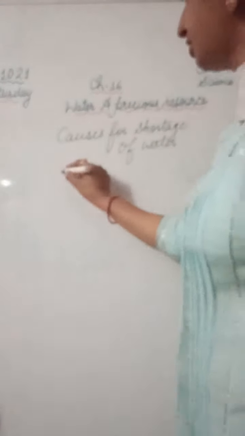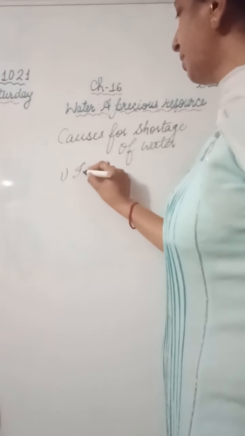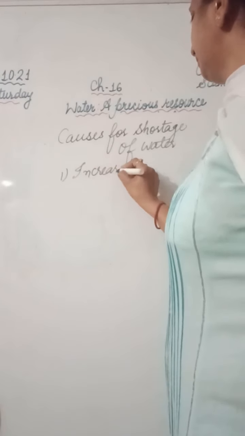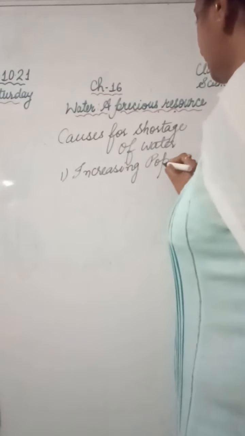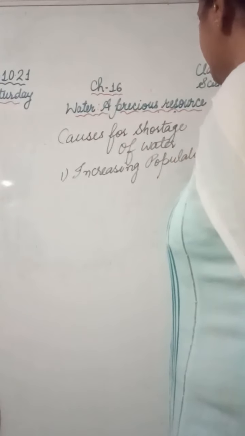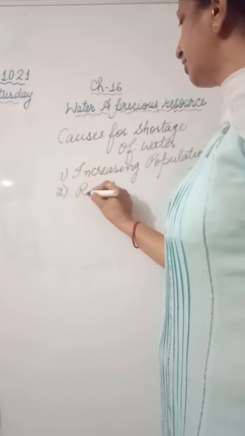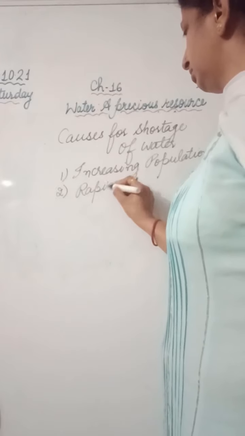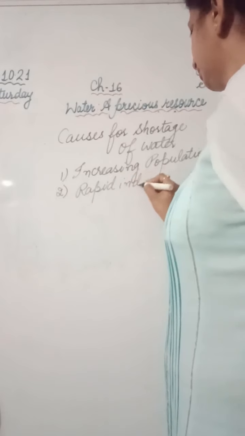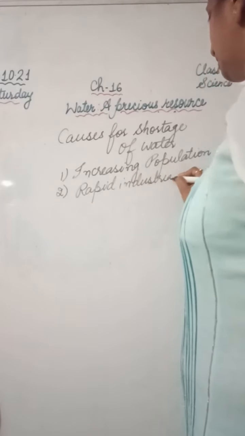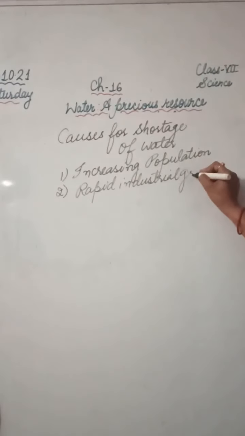There is rapid growth of industries and increasing population, the factors responsible for depletion of water. Increasing population results in increasing demands of water. Rapid industrial growth results in more consumption of water.